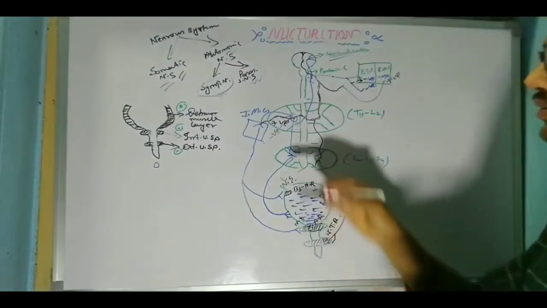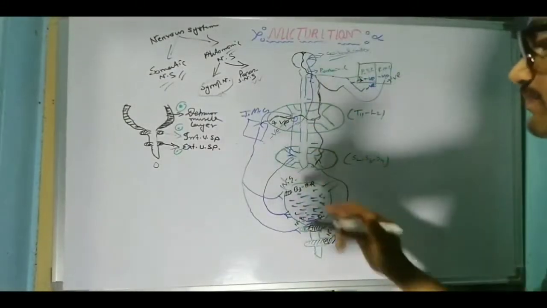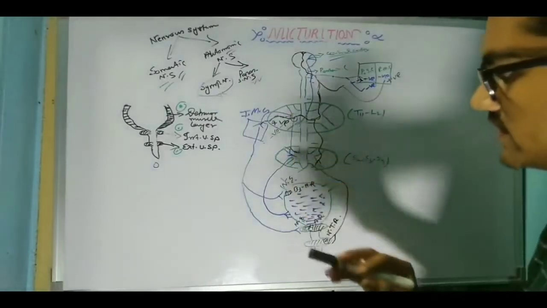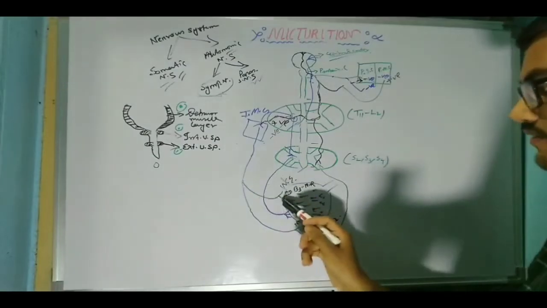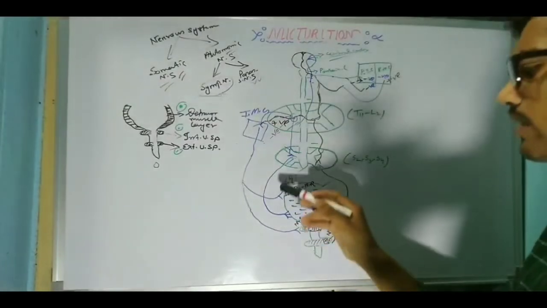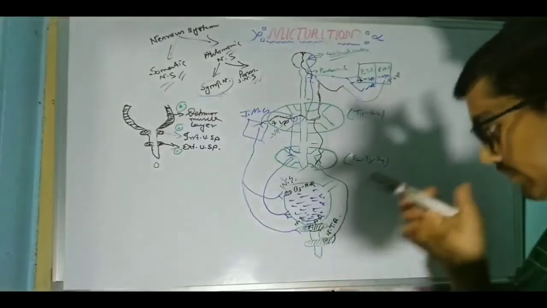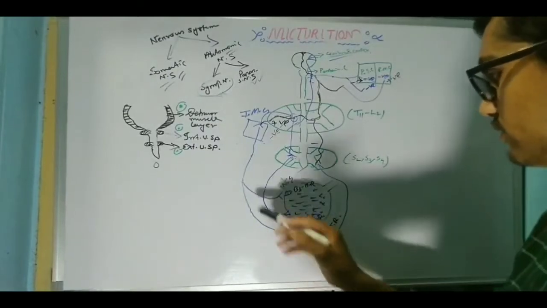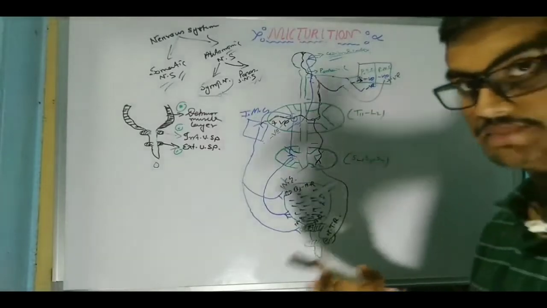Now, due to the suppression of the sympathetic nervous system by the motor nerve, the whole process becomes suppressed. That means when the sympathetic nervous system is suppressed by the motor nerve, this fiber will not be able to bind with the beta 3 adrenergic receptor and will not be able to secrete the norepinephrine, and the internal sphincter which was closed due to the binding of the sympathetic nerve fiber with the alpha 1 adrenergic receptor.